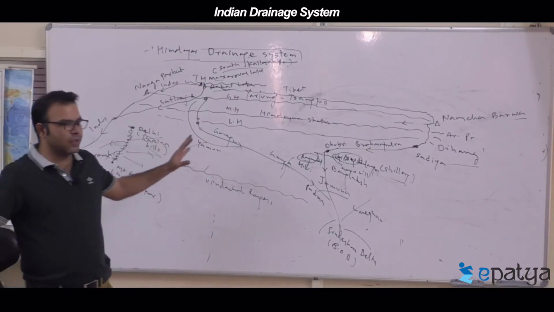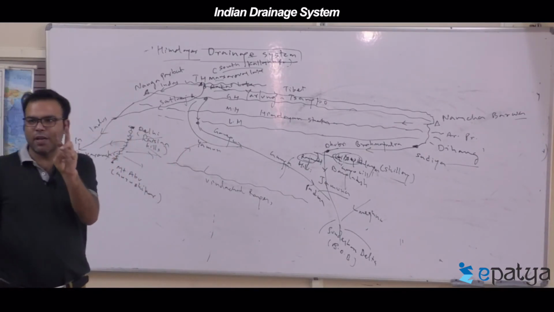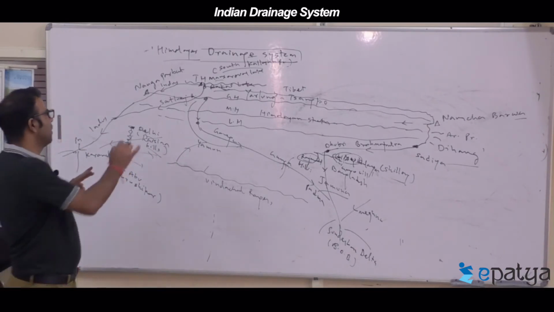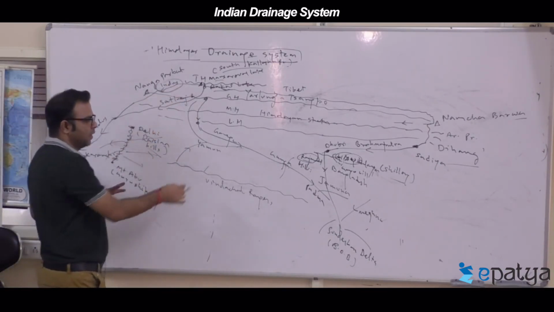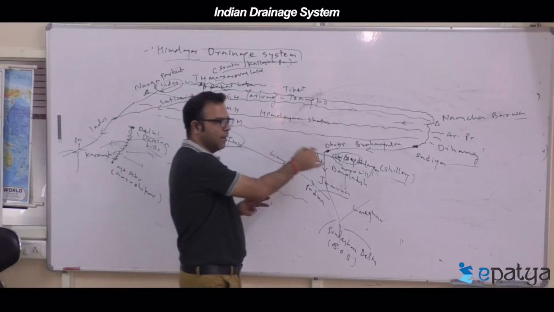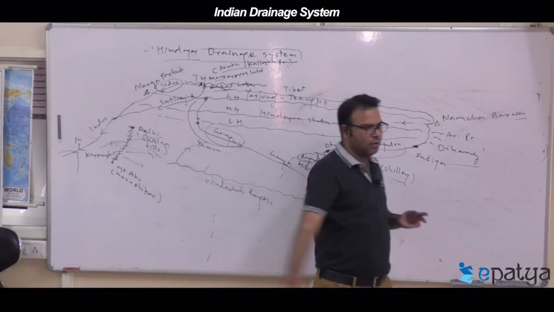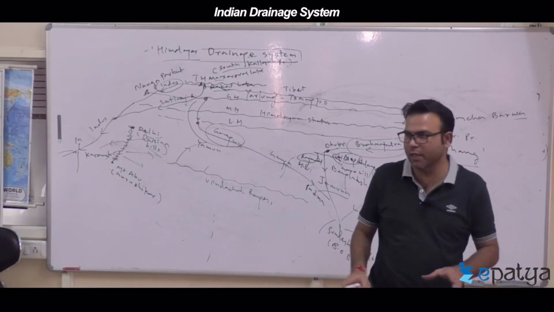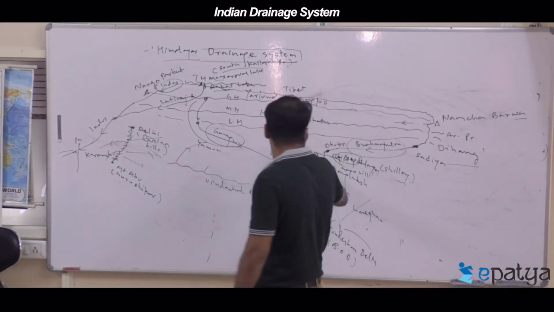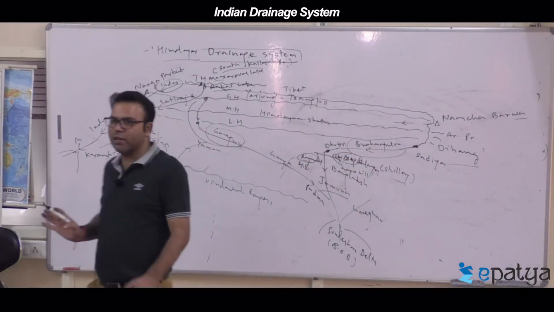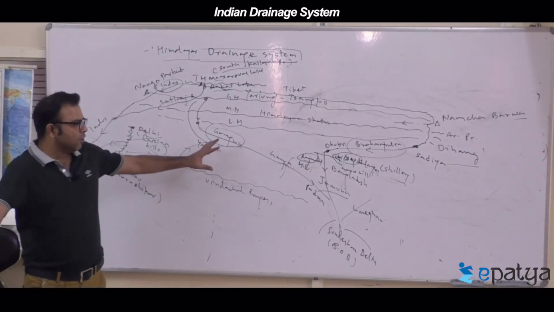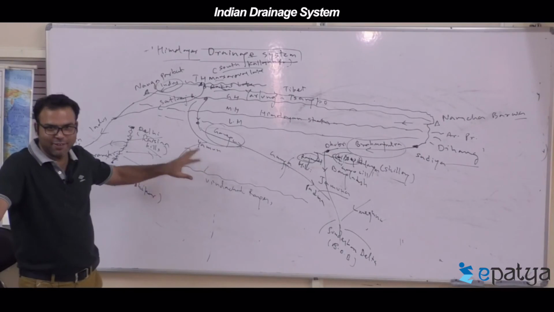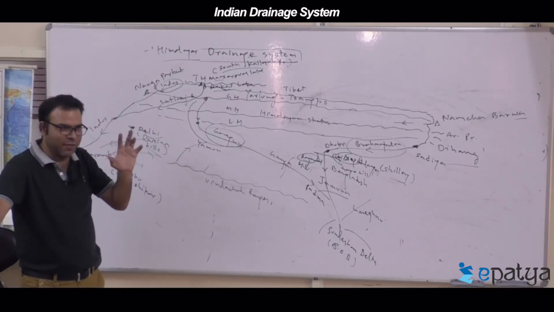So in this way, you have the entire Himalayan drainage system grouped into how many categories? 3. The western part called Indus, the central part called Ganga, and the eastern part called Brahmaputra. In this way, Ganga and Yamuna all joined. It's called Jamuna, which we use. Jamuna is not Yamuna, please. Please try to understand.